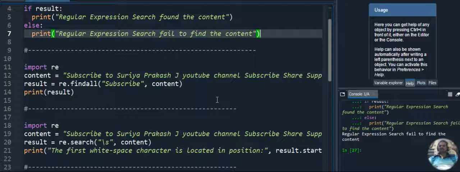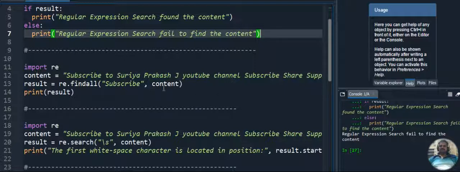So it will display, if it is 2 times, it will display 2 times as output. Meaning, subscribe will be displayed. Okay, so the content will be displayed. How many times the string occurs in the entire content, that count will be displayed. Count in the sense the name of the string will be displayed.